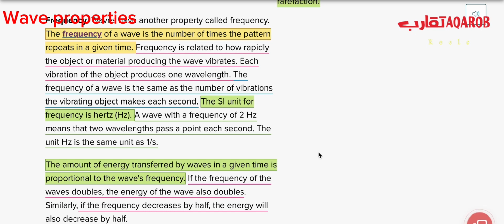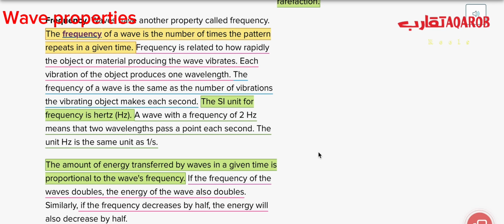A wave with a frequency of, for example, 2 Hz means that 2 wavelengths pass a point each second. So if I told you that the frequency of a wave is 2 Hz, it means 2 wavelengths will pass a point each 1 second. The unit hertz is the same as the unit 1 over s, or s to the power of -1, because it is the number of waves per time.